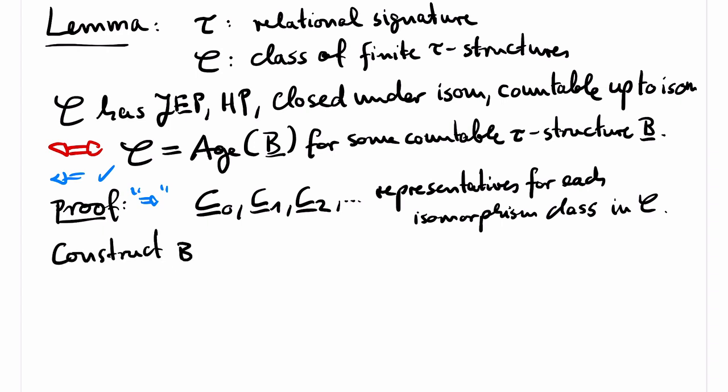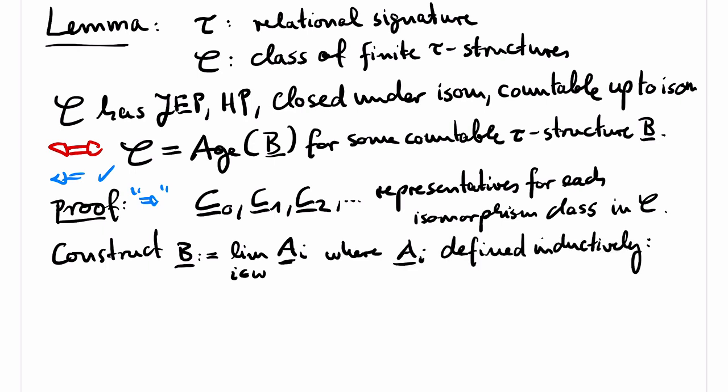The structure B we are looking for can then be constructed as a countable union of a chain of finite structures Ai, where Ai is defined inductively as follows. We start with A0, which we set to be C0. For the inductive step, suppose that we have already constructed Ai.